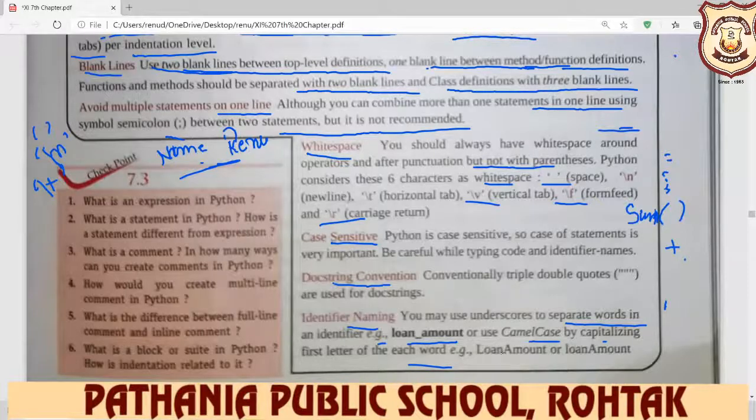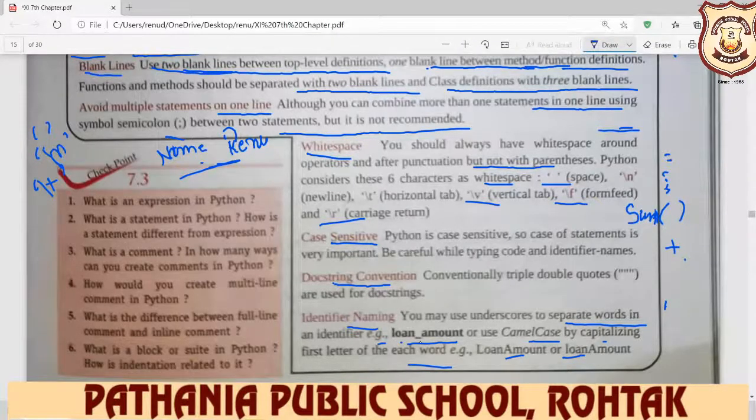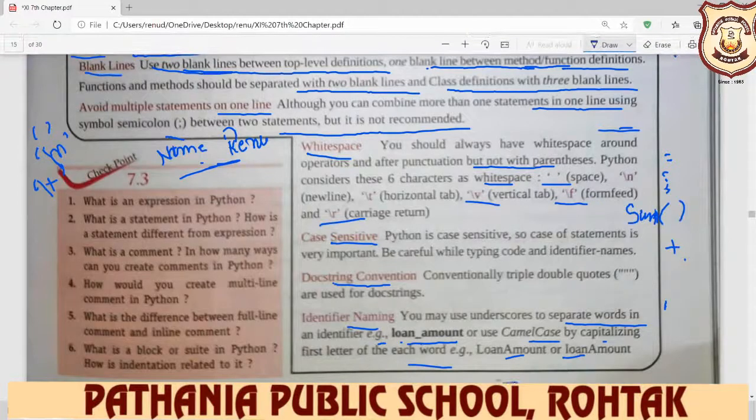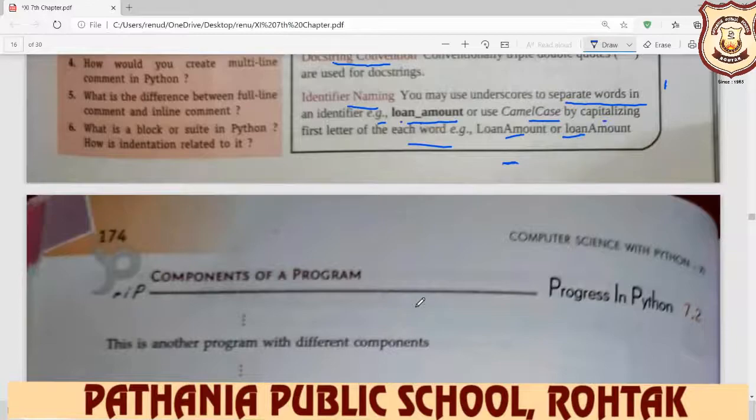So you take any name, but if your name is bigger, then you write an underscore between the words, and don't start your name with a number. Always start your identifier name with an alphabet, or you can start with the underscore sign. So these are your identifier naming rules.